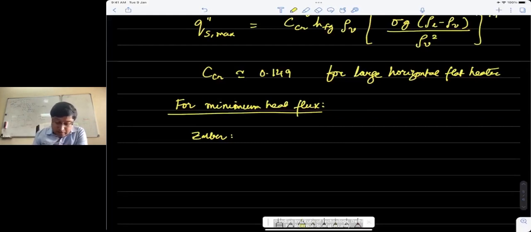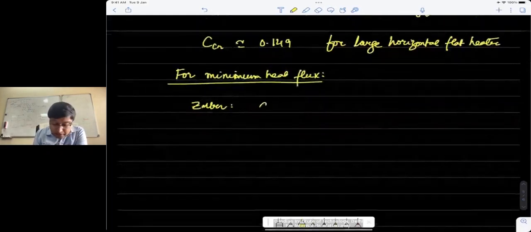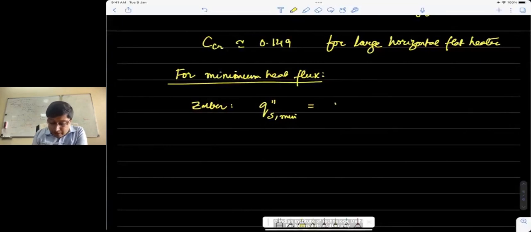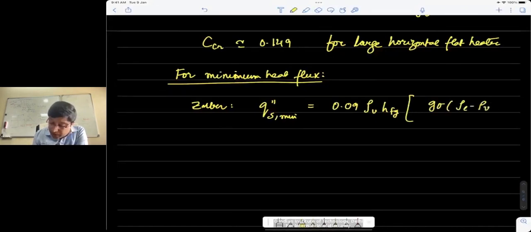So we found that for that condition, when a stable film is formed, the minimum heat flux is given as 0.09 into rho V hfg into [g sigma (rho L minus rho V) by (rho L plus rho V) squared] to the power 1 by 4.